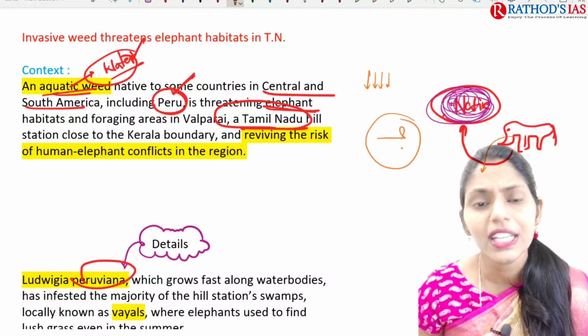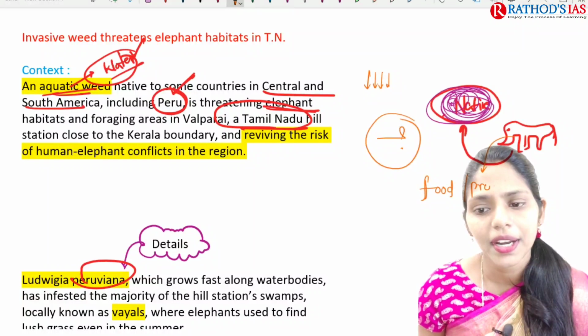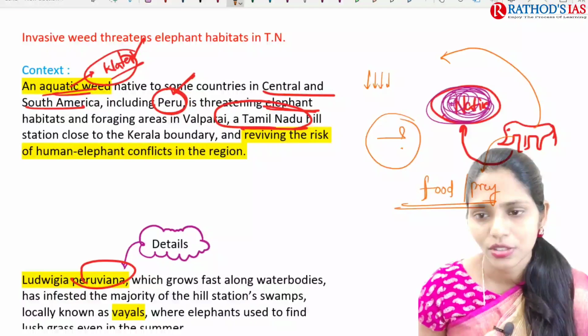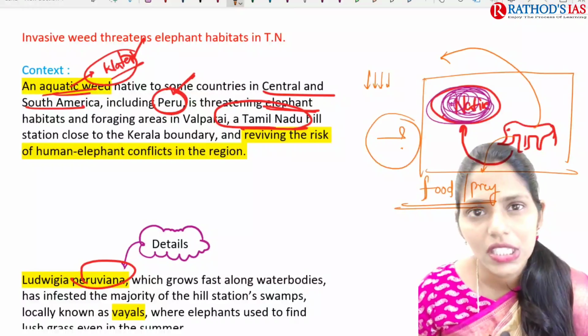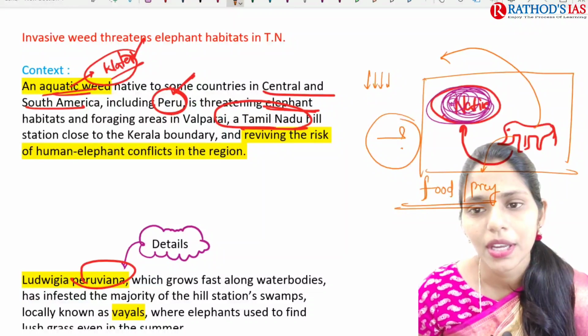It is not getting enough food or prey. Because of this, it will come out of its habitat. For example, this is a habitat, but now there is decreased prey and food, so this animal will be coming out.